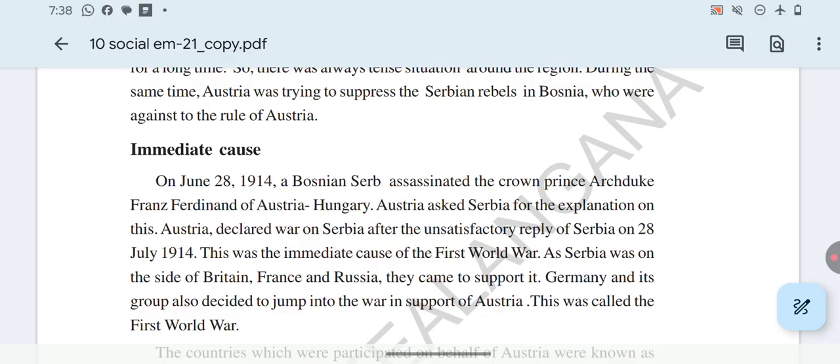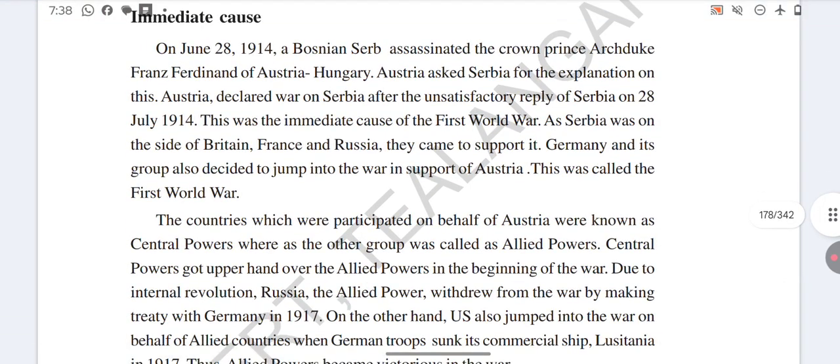Britain, France and Russia, and after that Germany and its allied powers also joined. On behalf of Austria, the countries that participated we call the Central Powers. The Central Power countries are Austria, Germany and Italy. Britain, France and Russia are the Allied Power countries.